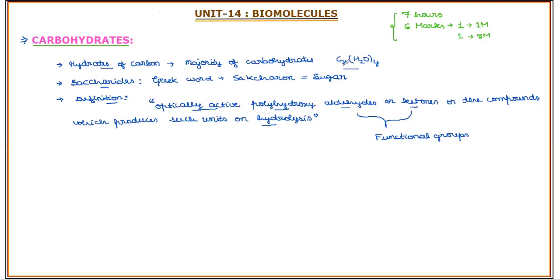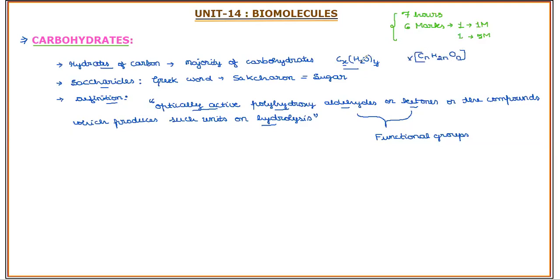In the majority of carbohydrates, X and Y values remain the same, whereas in other cases X and Y may not be the same. So in general, earlier it was indicated as CnH2nOn, but it is not considered now.